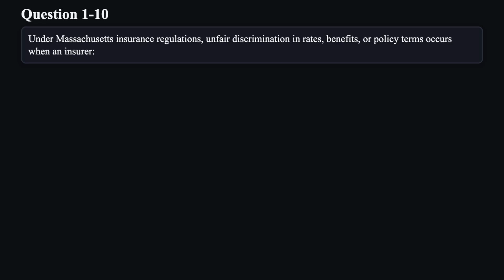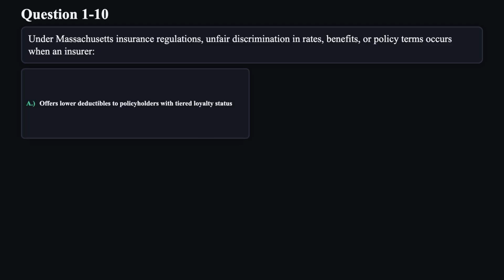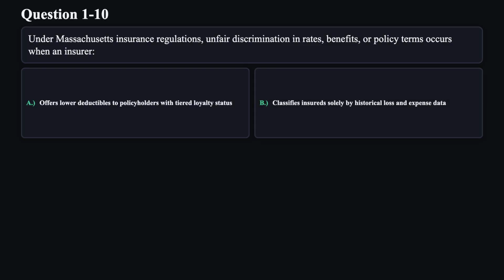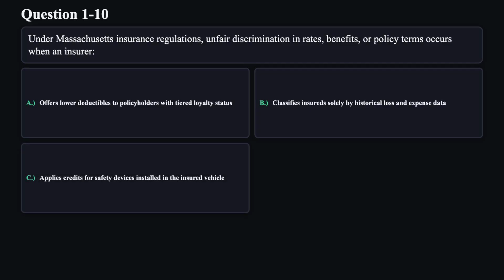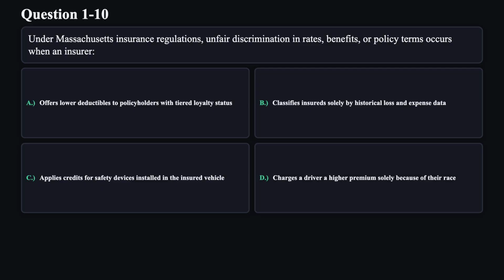Question 10. Under Massachusetts insurance regulations, unfair discrimination in rates, benefits, or policy terms occurs when an insurer: A. Offers lower deductibles to policyholders with tiered loyalty status. B. Classifies insured solely by historical loss and expense data. C. Applies credits for safety devices installed in the insured vehicle. D. Charges a driver a higher premium solely because of their race.